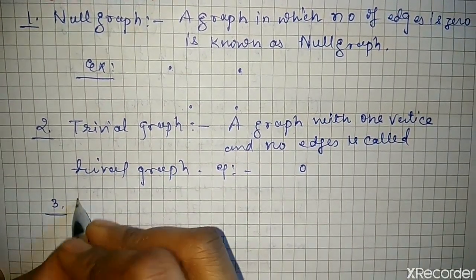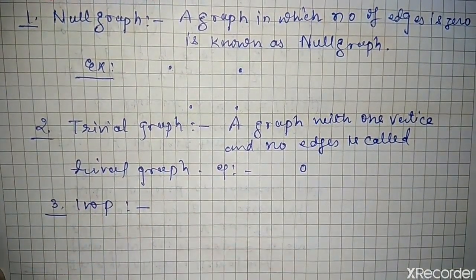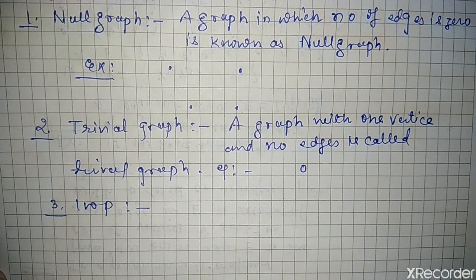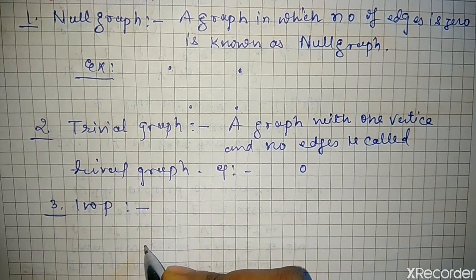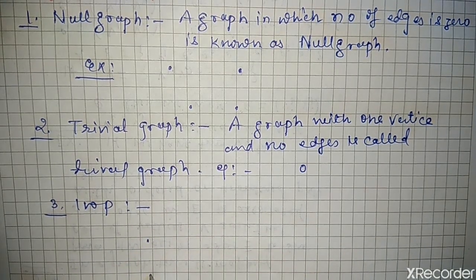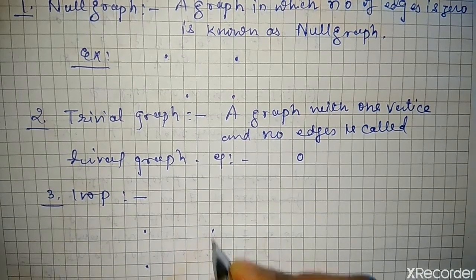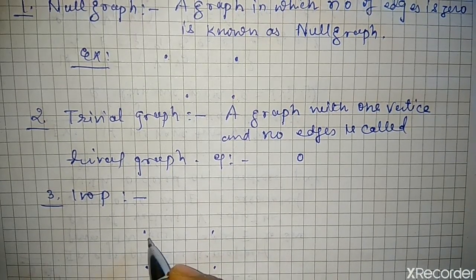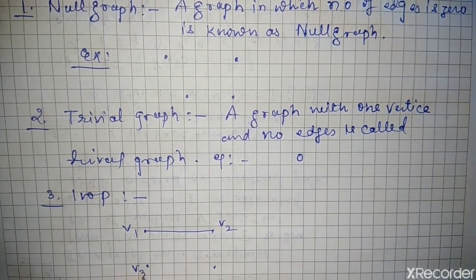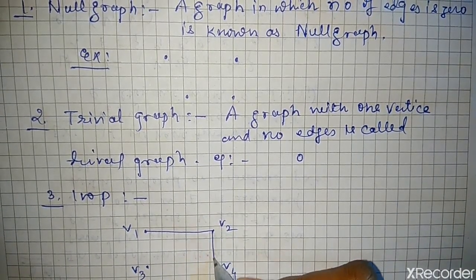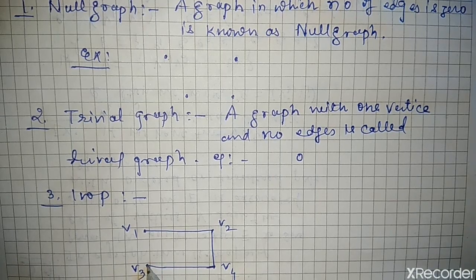Now the third one is the loop. What do we mean by the loop of a graph? A graph in which both the vertices of an edge are identical is known as the loop. For example, if we have 4 vertices and we are joining these vertices, let them be v1, v2, v3, v4, and we connect all these vertices like this.